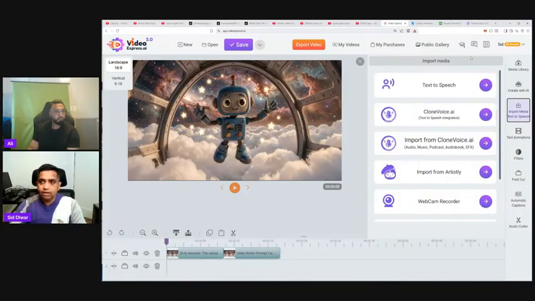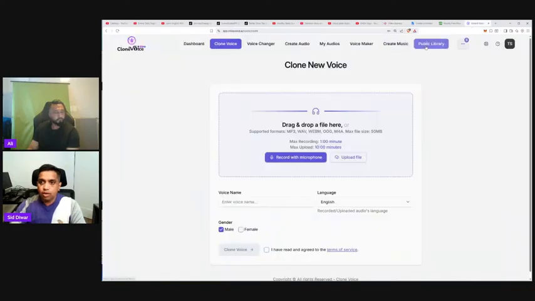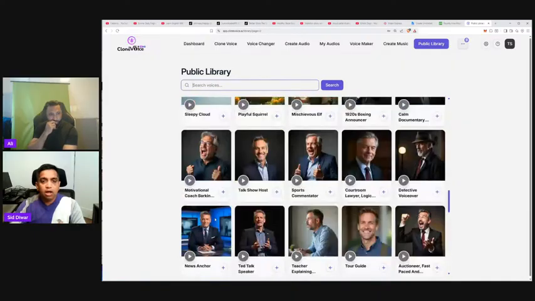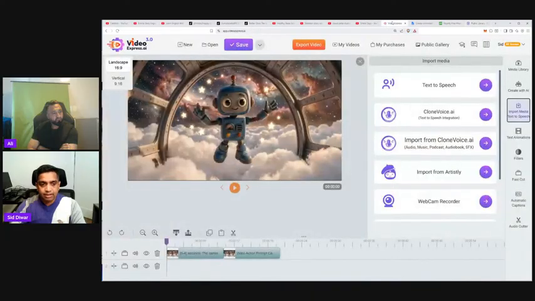So two ways, right? Right inside VideoExpress, you can come into import media, text-to-speech, and select the text-to-speech option, or you can go into clone voice, use any of these specific character voices that you want, or clone your voice, generate audio, and bring it into VideoExpress automatically. So that's the way of adding narration. Narration, I mean, like in the background somebody is narrating a story, right? Once upon a time there was a barber, or something like that, a narration in the background. Okay, so that's the way to add voice to your videos.